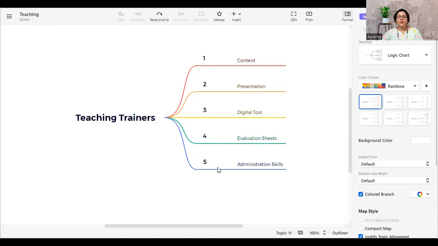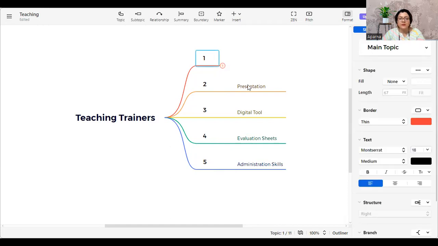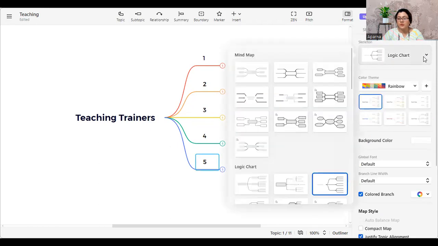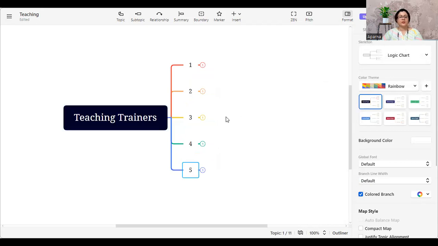Now when you've written this, you can minimize it with the help of this minimize button. You see, this is minimizing the content. You can close all the tabs, so it looks very neat when you're showing it to your audience. We'll just change this. I go to map and change it to a little more discrete one. I like this one, so I can keep it like this.